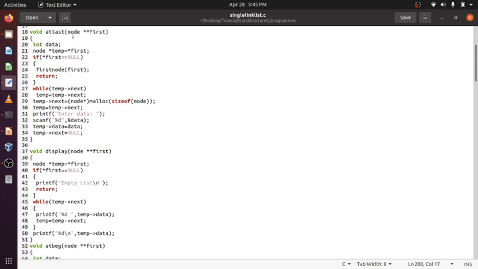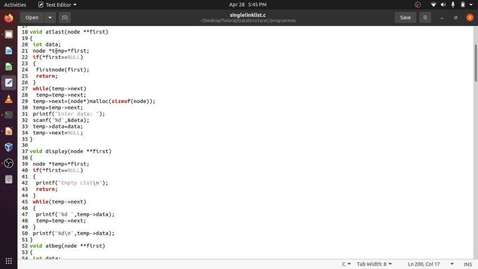This is the at last function. So that pointer to the pointer I send here. See, nothing is returning. We are returning nothing. If I had done only star first, then I had to return the first star first there. Otherwise things wouldn't have got reflected in the whole program. Since I don't want to do that, I kept void here and I have taken a pointer to that pointer.